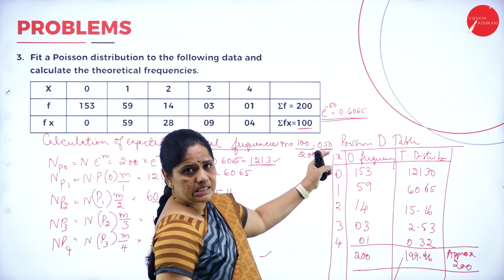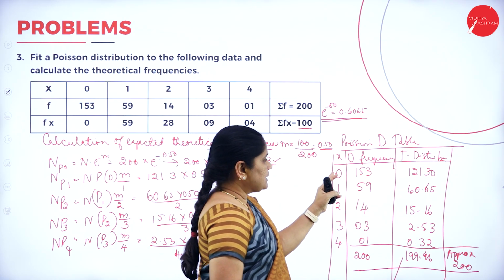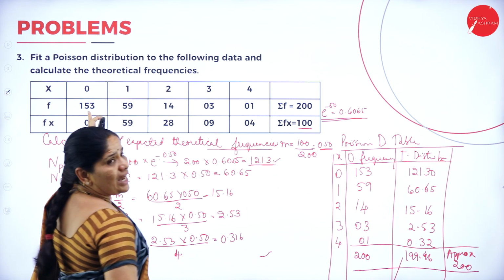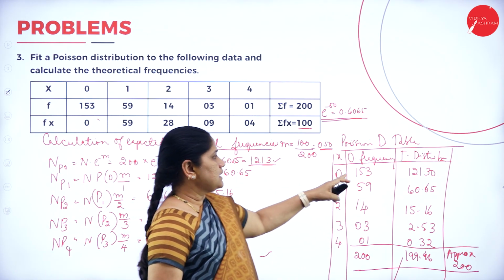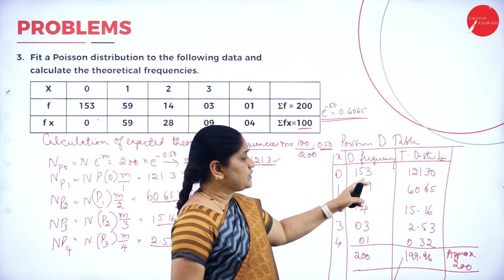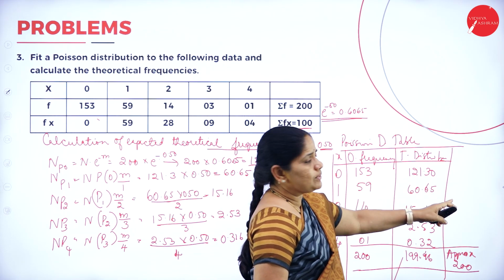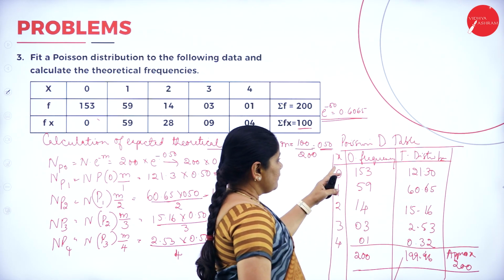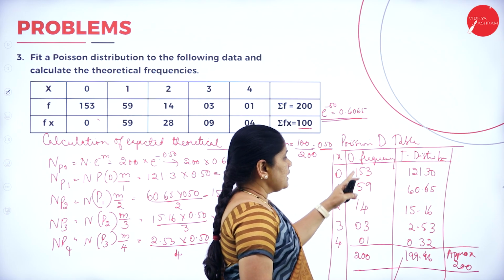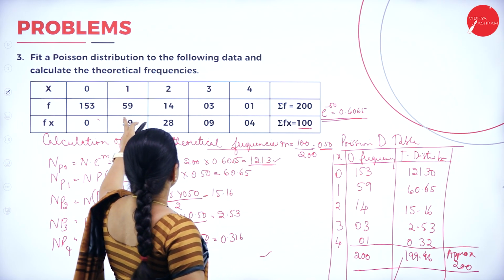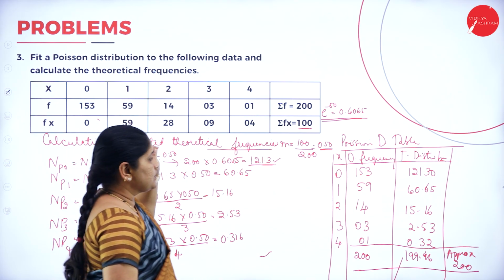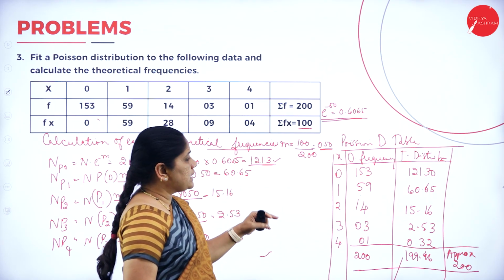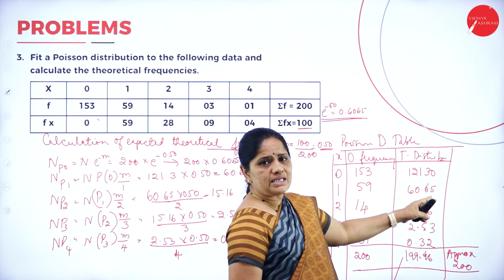So this is the Poisson distribution table. When x is 0, the frequency is given as 153. So I write the observed frequency as 153, but the theoretical distribution shows 121.30. Then when x is 1, the observed frequency is 59. So what is the value I am getting? 60.65. So I write the value as 60.65.